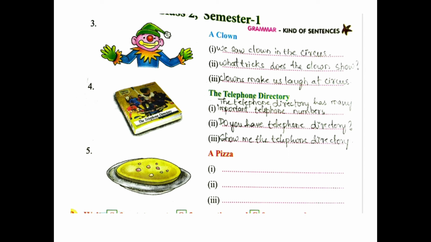directory. Yeah, what is it? The telephone directory has many important telephone numbers. Yes, it is a statement. Do you have a telephone directory? Yeah, it is a question mark. And show me the telephone directory. It's a command. So now the last one, the fifth one is a pizza. Now you have to write your own sentences on this. There should be a statement, a question, and also a command.